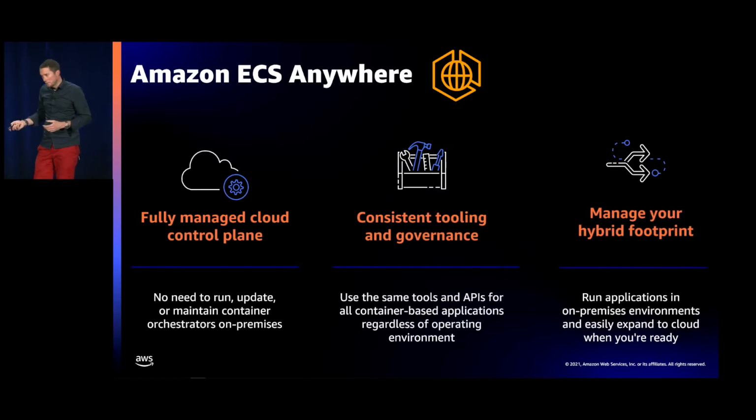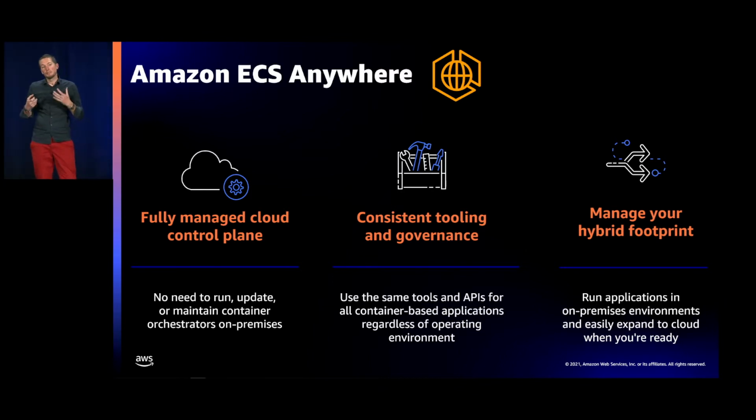Amazon ECS Anywhere was announced at re:Invent last year and was released in May of 2021. ECS Anywhere is the extension of the Amazon ECS cluster running in your region on AWS, and you can extend that to anywhere, so on-premises, for example.